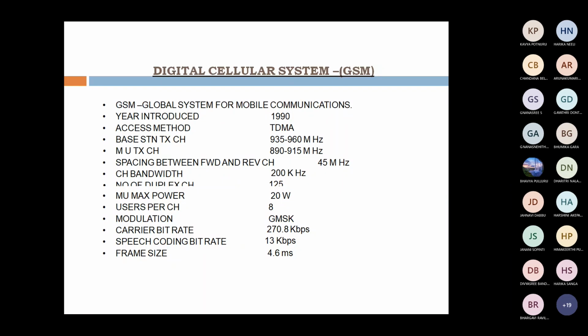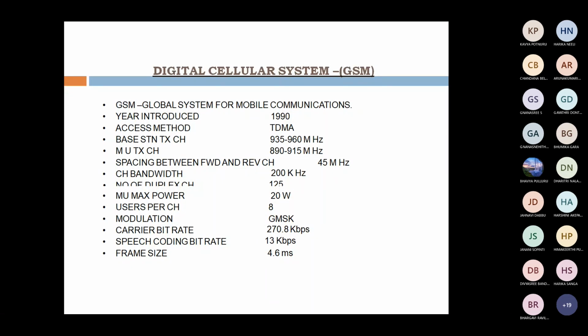Next one is base station transmission channel. That is base station to mobile station. Band is 935 to 960 megahertz. From mobile unit, the transmission channel is 890 to 915 megahertz. Here, what is the difference? 935 minus 890 is 45 megahertz. That is, the spacing between forward and reverse channel is 45 megahertz.